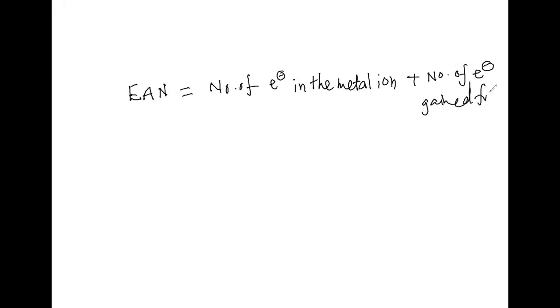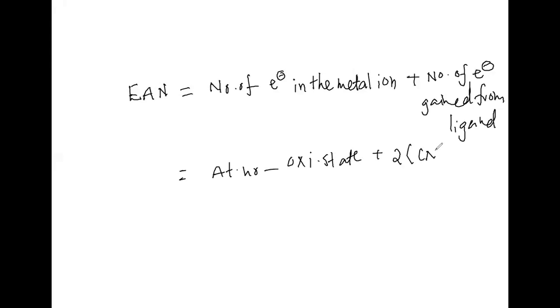Or you can take atomic number minus oxidation state plus 2 into the coordination number. Any one you can take, and if it shows a noble gas configuration, it is stable. If not, unstable.